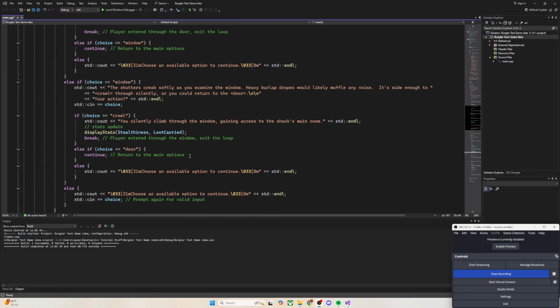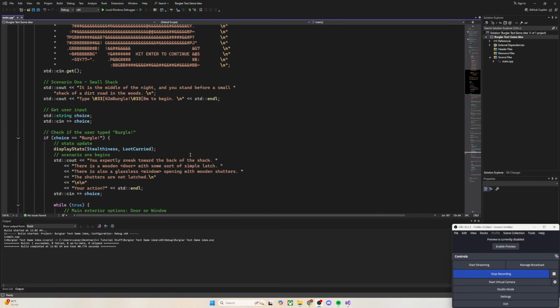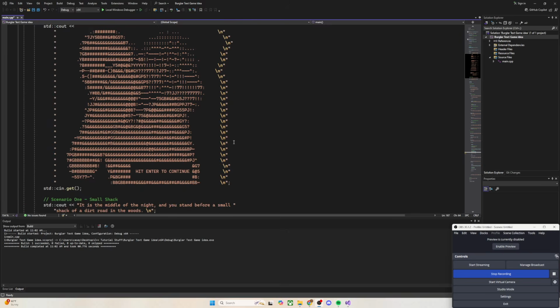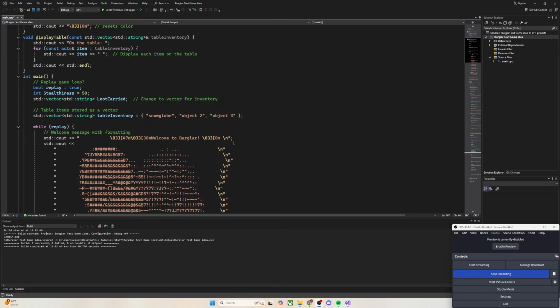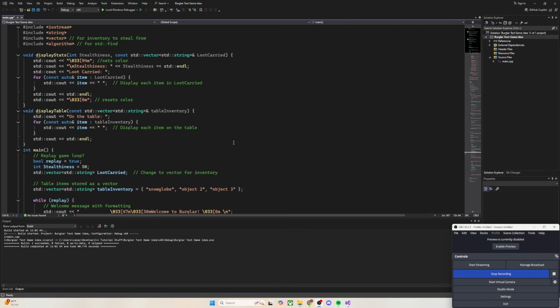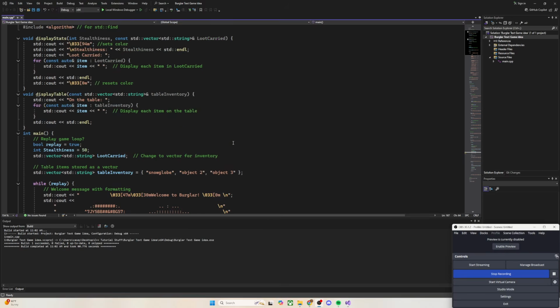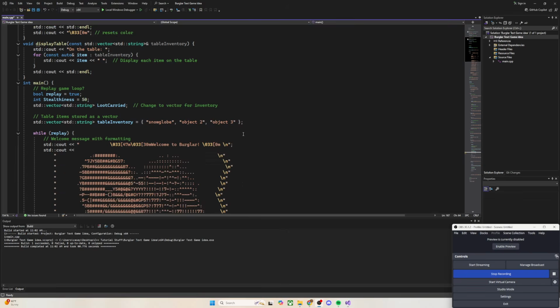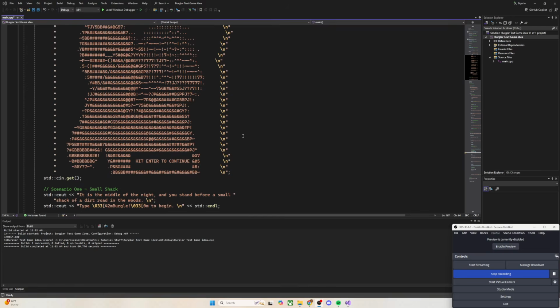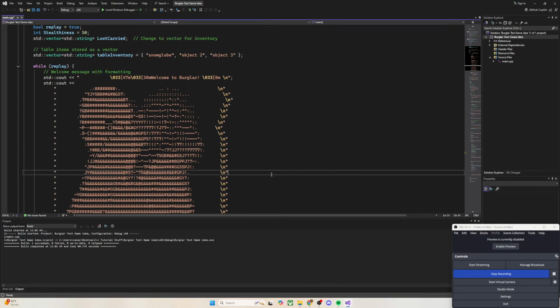So the very first thing that I tried in C++ is to do a text-based sort of adventure, that sort of game that I remember from the early days of my experiences on a computer. And this is me coming into this with zero experience whatsoever. So I'm kind of learning as I go, and I learned quite a bit. I called this Burglar, and let me see if it'll run.